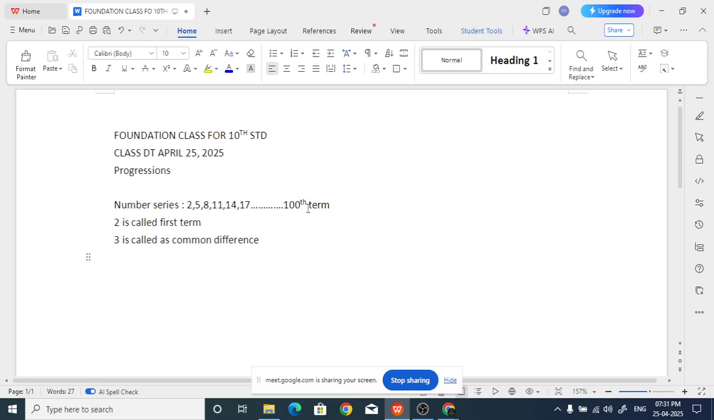Now in general we will write like this. First term is A. Second term is A plus D. A is the first term, D is the common difference. So the third term will be what? A plus 2D. Then A plus 3D, A plus 4D.